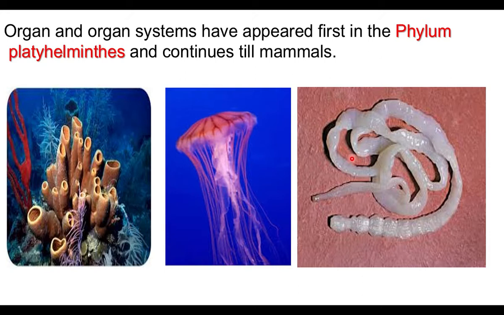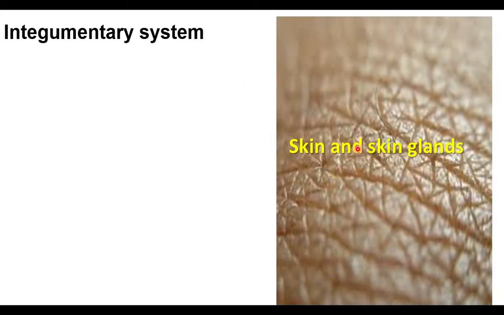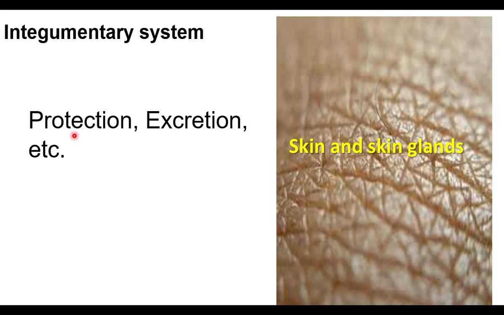In our body, we have various organs and organ systems. Let us see the list one by one. Integumentary system. The integumentary system covers the body: skin and skin glands. We have sweat glands in the skin. They secrete sweat, and together with oil glands form the integumentary system. It's a covering system. It gives protection and excretion. Excretion is the removal of waste. The sweat removes waste from the body.